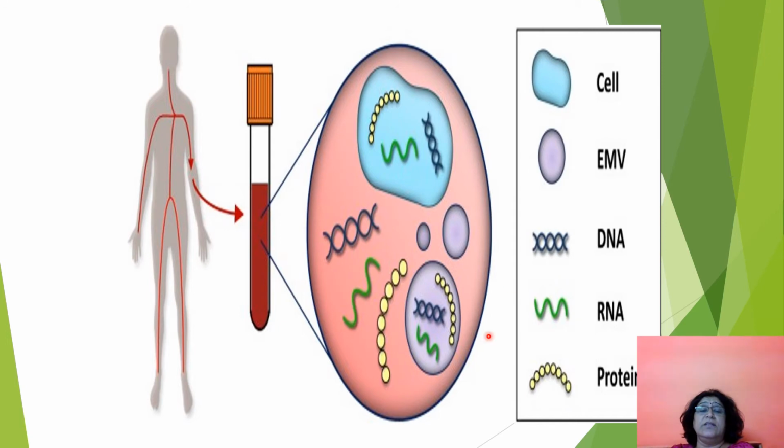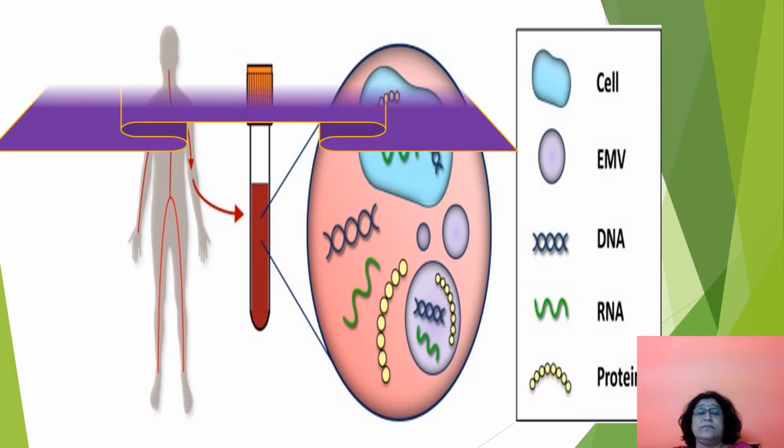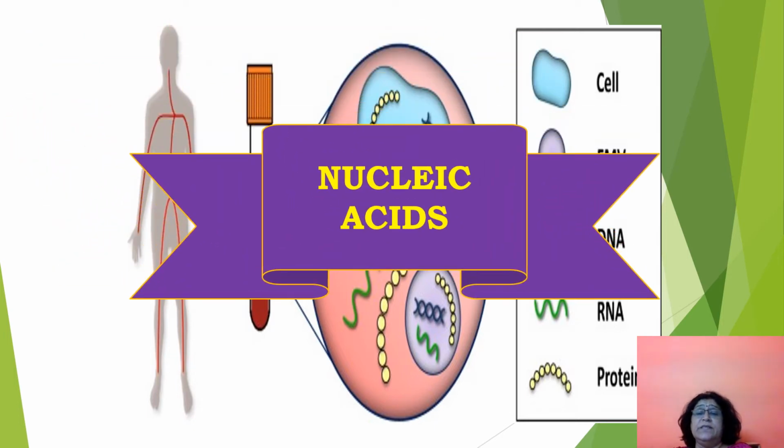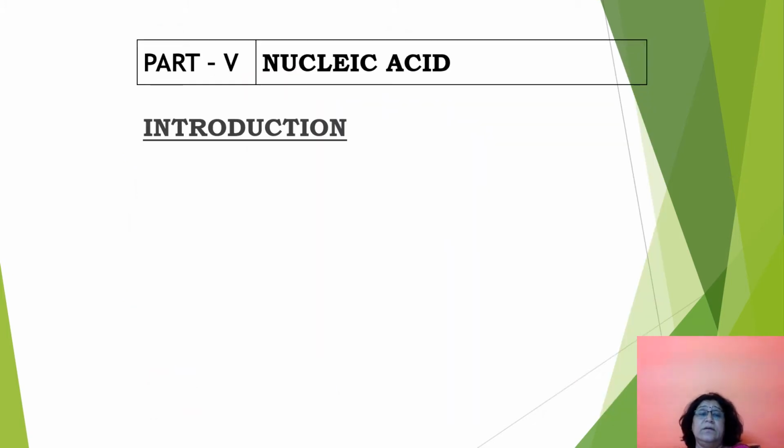So you can see here in the cell, DNA and RNA are present. So basically DNA and RNA are the nucleic acids. DNA is deoxyribonucleic acid and RNA is ribonucleic acid. So what are nucleic acids?